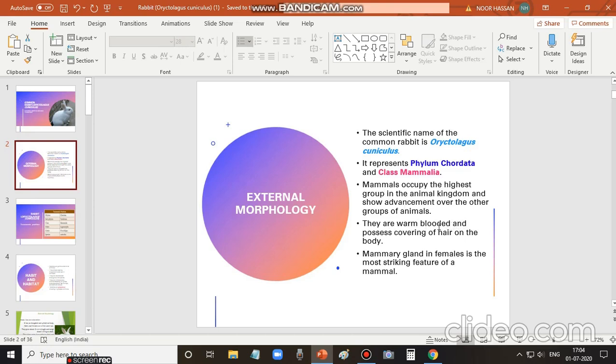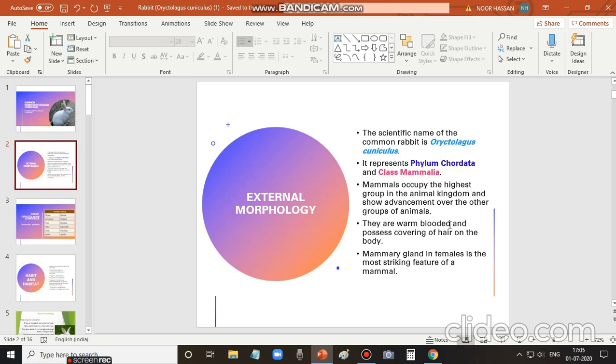Warm blooded refers to animals that maintain a constant body temperature, irrespective of the temperature in the outside environment. Even if there are fluctuations in the environmental temperature, the body temperature of these mammals remains constant. That is why they are called warm blooded animals.